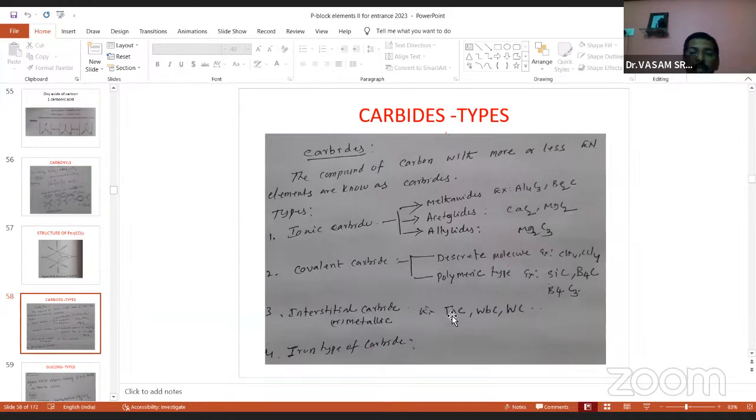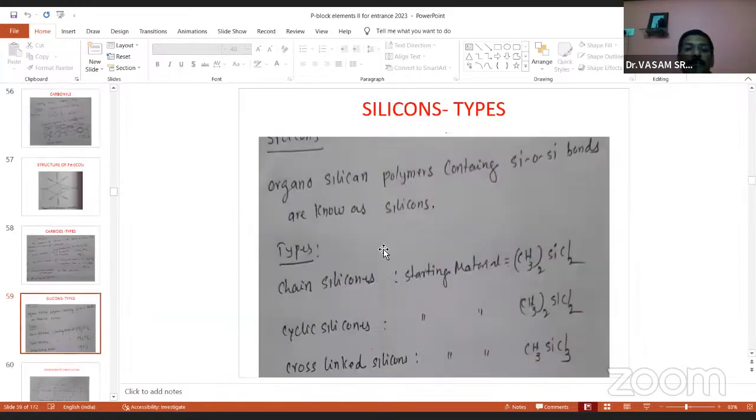And interstitial carbides: these are tantalum, tungsten and similar metals. In the metal crystal structure, carbon intermixes in the interstitial spaces. That's why this type of carbide is called an interstitial carbide or metallic carbide. Out of the three, the first one is most important. Silicon carbide is the best example, a covalent carbide. And the remaining carbides, these three, are the most important from the entrance point of view.